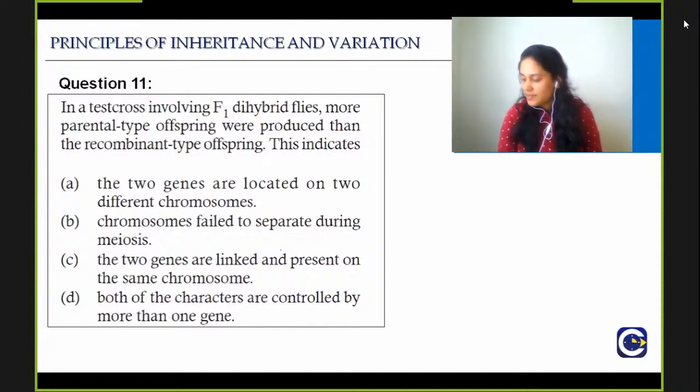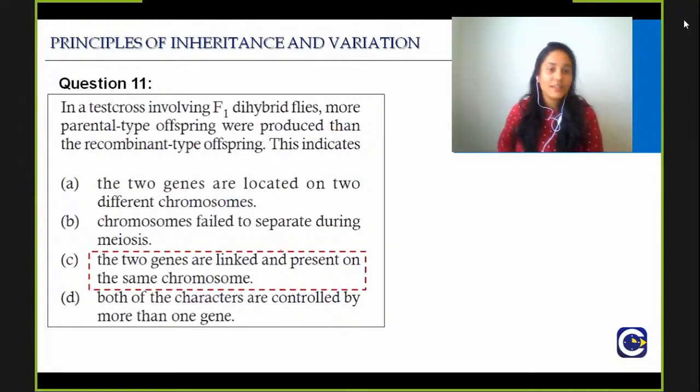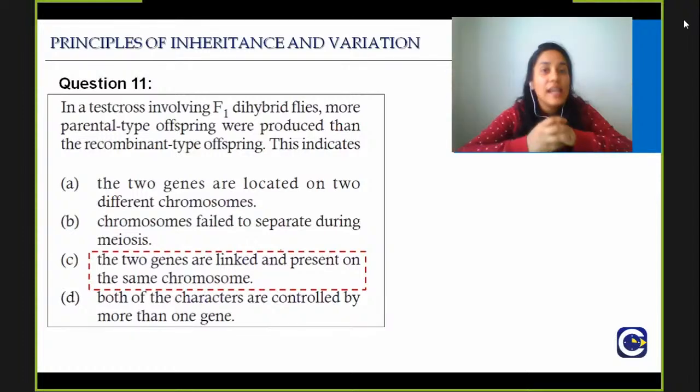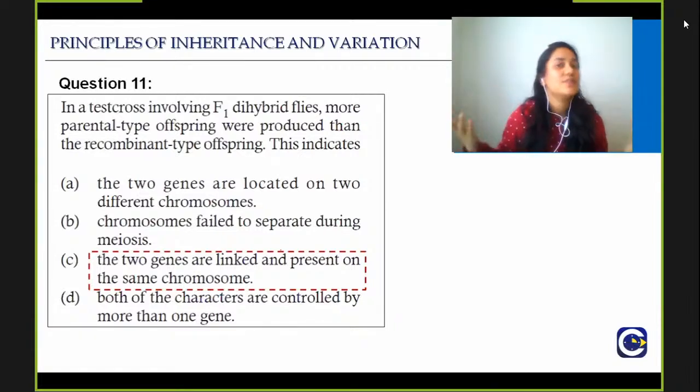So what is the right answer? Question number 11. And if you don't know, just write down don't know. In a test cross involving F1 dihybrid flies, more parental type offsprings were produced than the recombinant type offsprings. This indicates what? I start getting the answers and I'm happy. Perfect. I'm so happy that all of you are answering the right option, which is C. The genes are linked and they are present on the same chromosome. That is why more parental type offsprings are produced than the recombinant types.